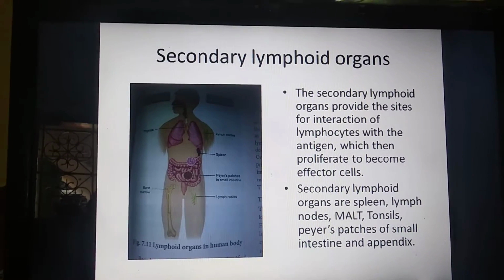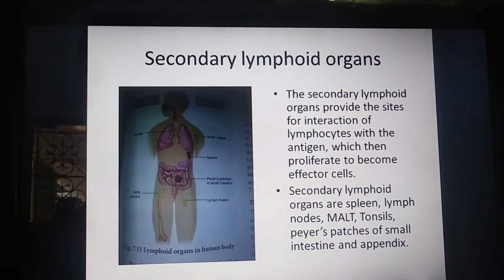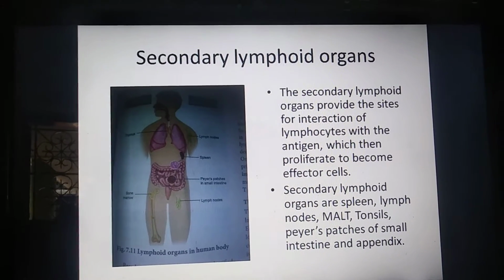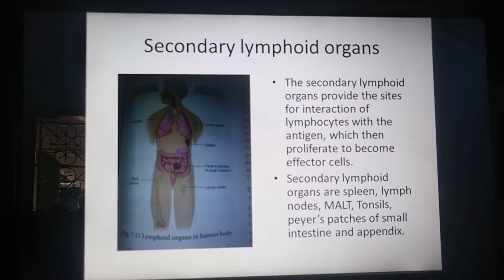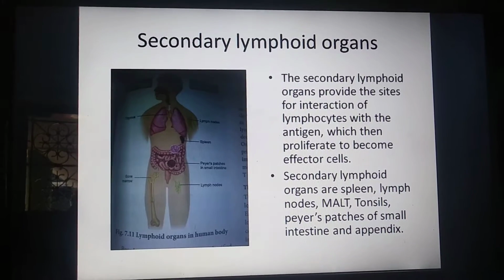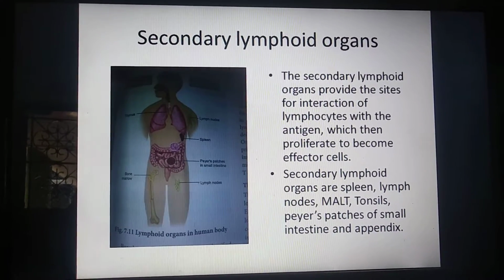After interaction, what will happen? It can proliferate to become effector cells. Already I told what is the meaning of proliferation? Rapid increase in the number of cells.